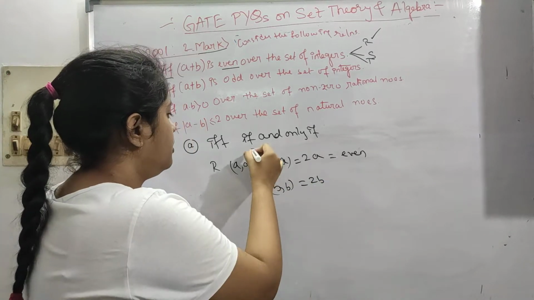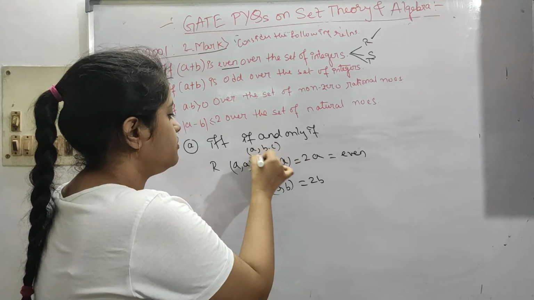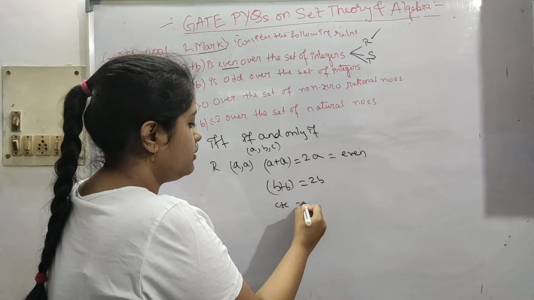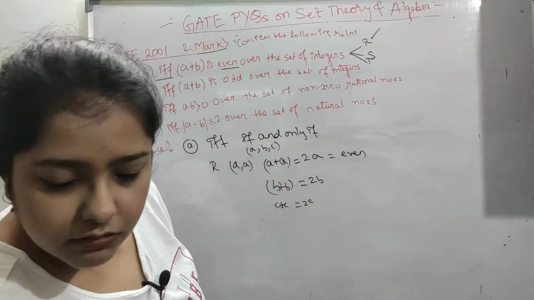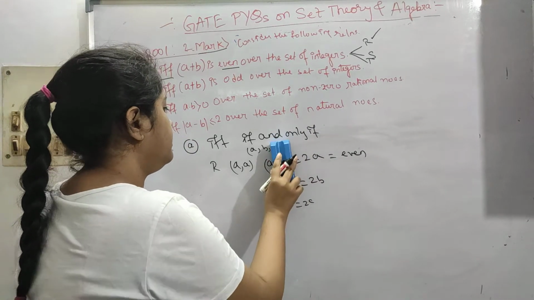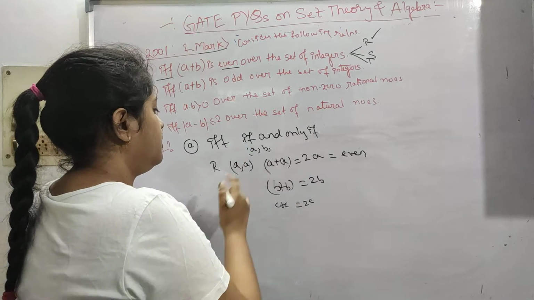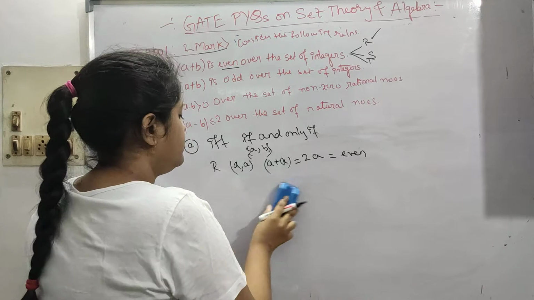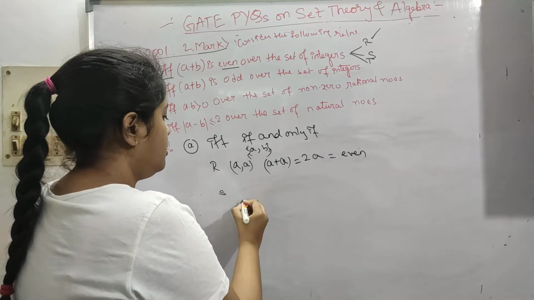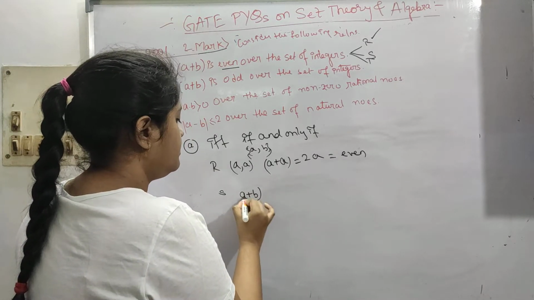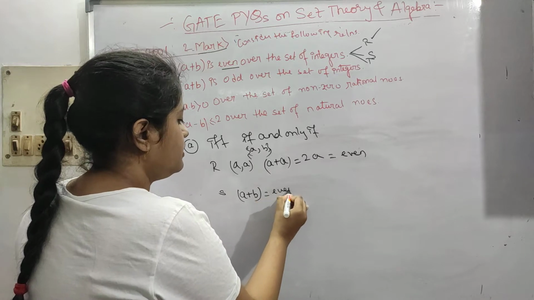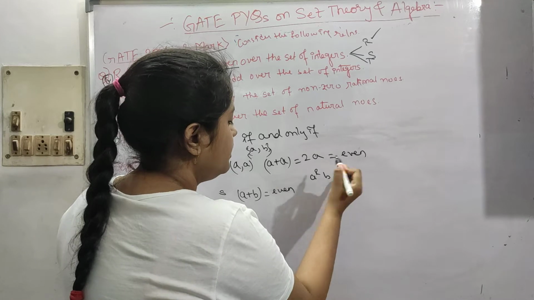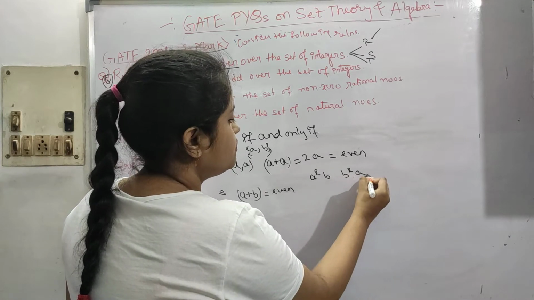So if our relation contains A, B, C, then for all C plus C everywhere, it will come out even. Now let's see if a relation has these 2 numbers, whether it is symmetric or not. A plus B is even, and symmetric means if A related to B is present, then B related to A has to be present.